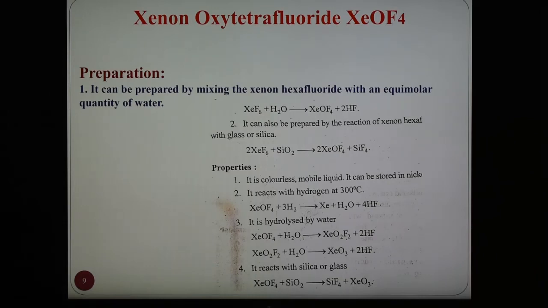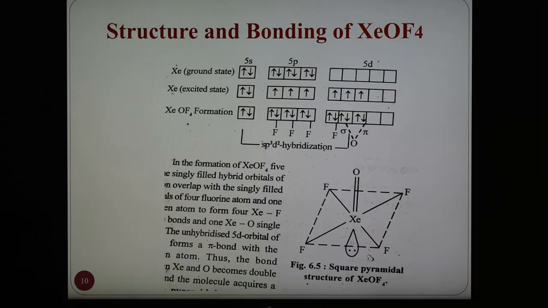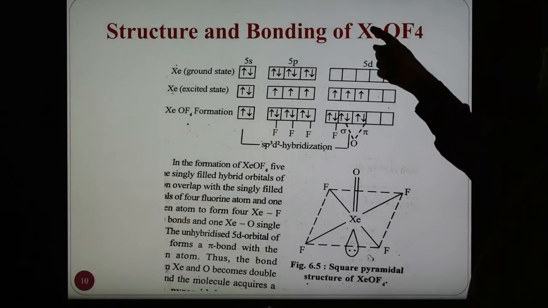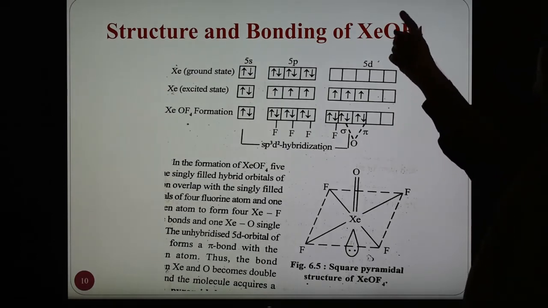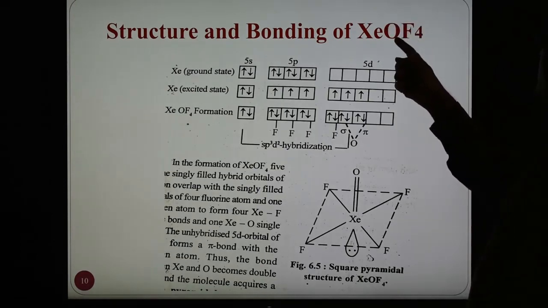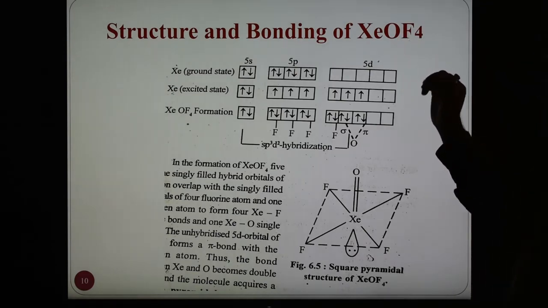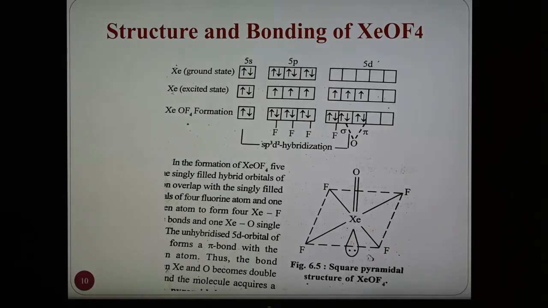And important here is the structure and bonding of this compound. In this compound, xenon is the central atom and is surrounded by 4 fluorine and 1 oxygen. The oxygen forms a double bond, so 2 electrons are required for oxygen and 4 for fluorine. So in total we require 6 unpaired electrons for the formation of bonds.